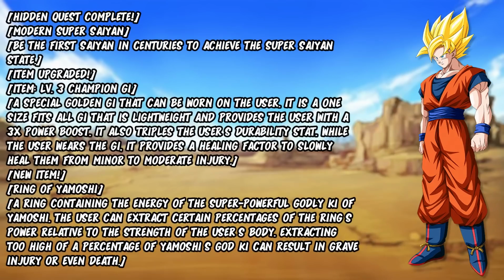Hidden quest complete: Modern Super Saiyan. Be the first Saiyan in centuries to achieve the Super Saiyan state. Item upgraded: item level 3, Champion Gi. A special golden gi that can be worn by the user. It's a one-size-fits-all gi that is lightweight and provides the user with a 3 times power boost. It also triples the user's durability stat. While the user wears the gi, it provides a healing factor to slowly heal them from minor to moderate injuries.